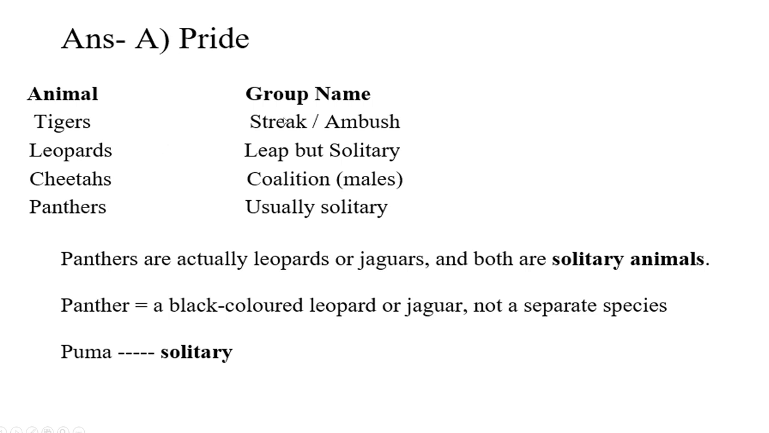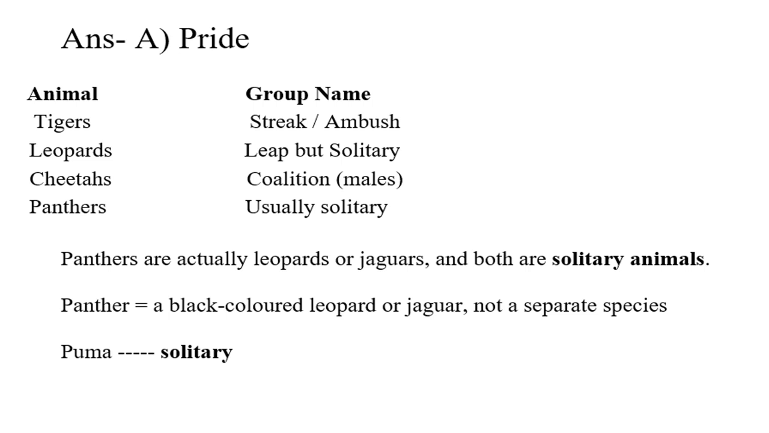Leopards group is called leap, but leopards usually live solitarily. Cheetahs, a team of cheetahs, male cheetahs, is called coalition. Male cheetahs usually live as a team. Panthers usually live a solitary life. Panthers are usually leopards or jaguars, and both are solitary animals. Panther is a black colored leopard or a jaguar, not a separate species.